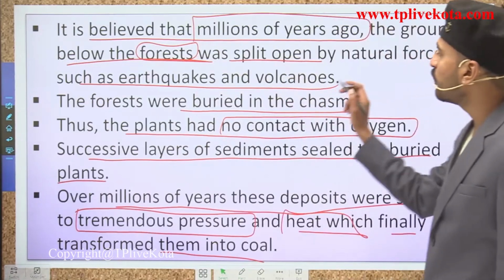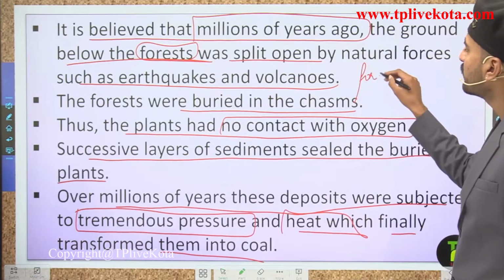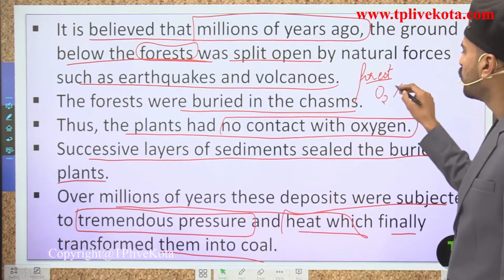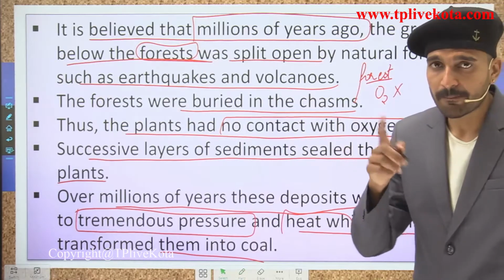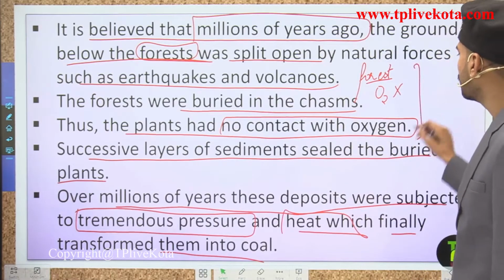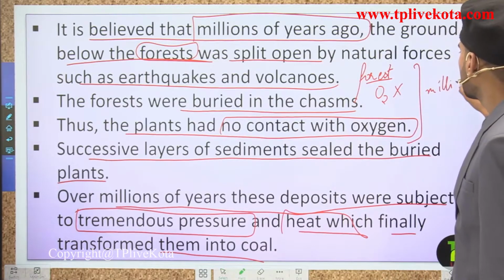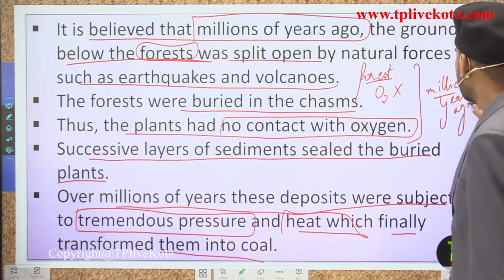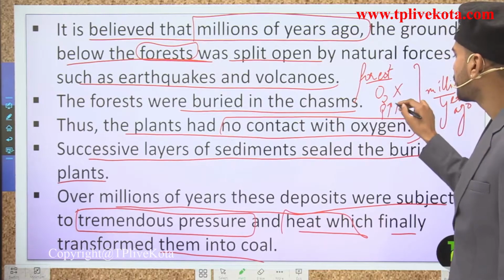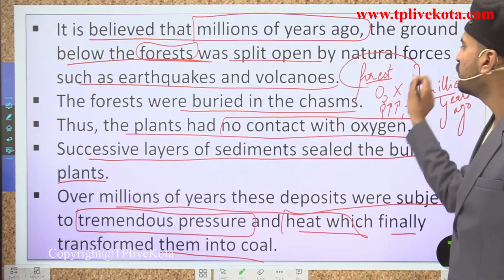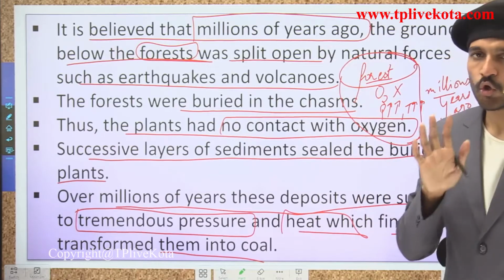Coal was formed from plant matter, that is the forests, and the second is that there should be no supply of oxygen. The forests were buried under sediments, and over a period of millions of years, high pressure and high temperature transformed these forests into coal.